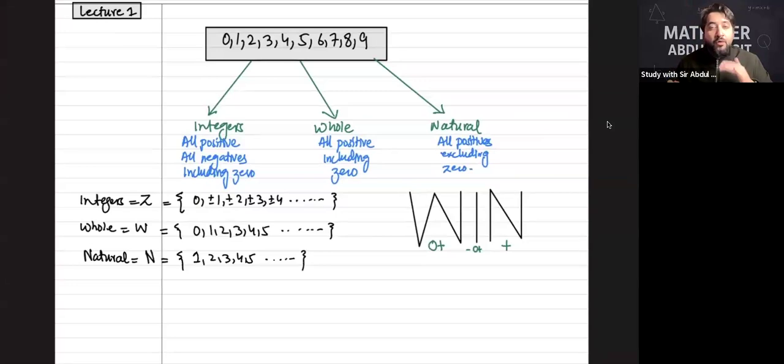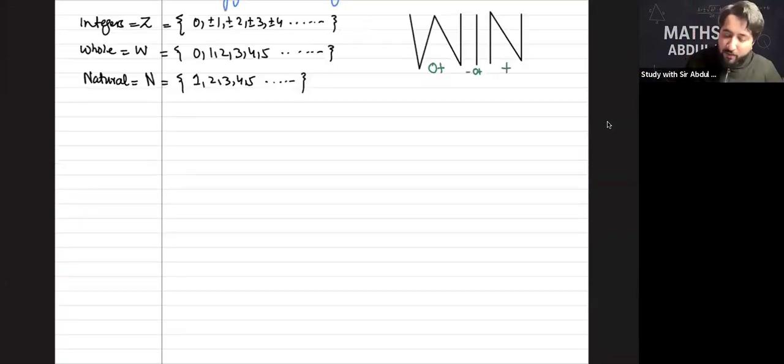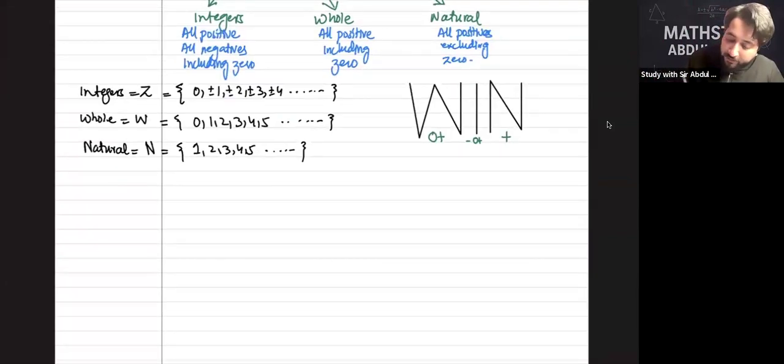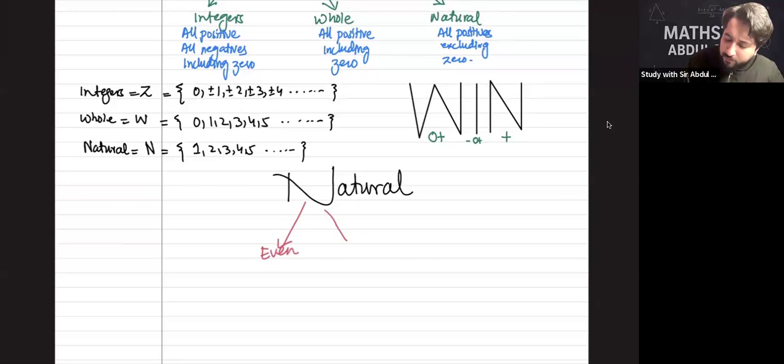We can proceed. Now I'm going to elaborate the natural family, because you have to distribute natural numbers into subfamilies, and I'm going to teach only those included in the exam paper. The Cambridge exam includes even numbers, odd numbers, prime numbers and composites. Previously composites were not included, but now they are.